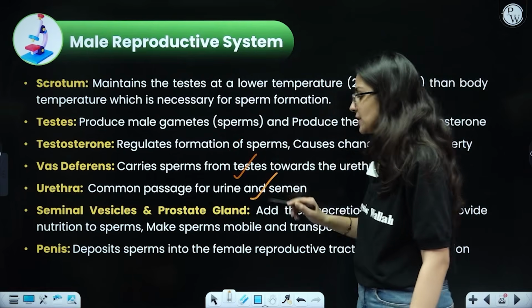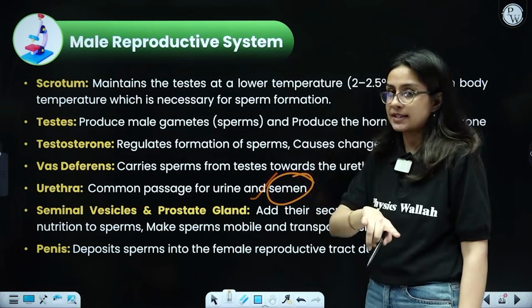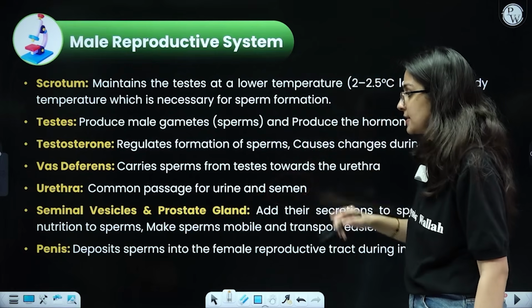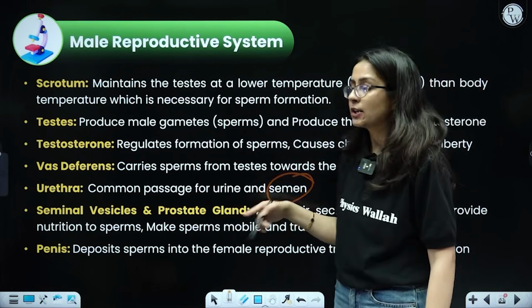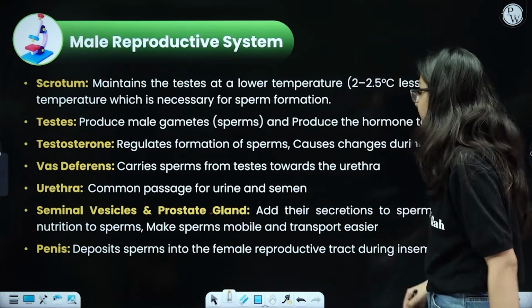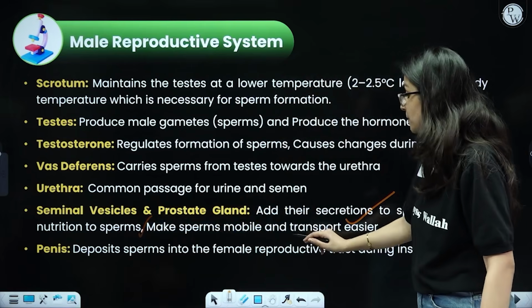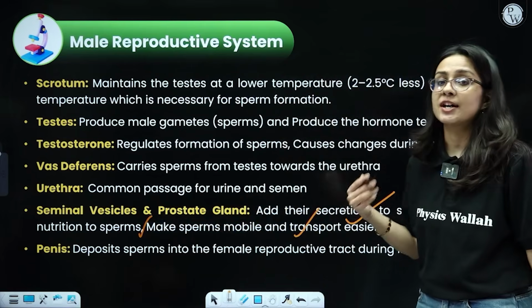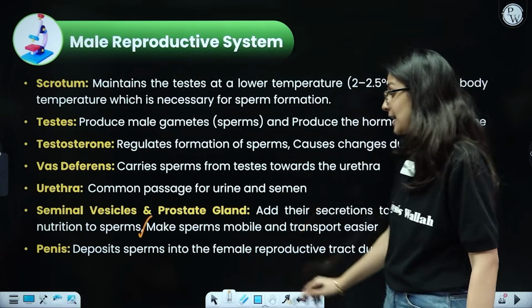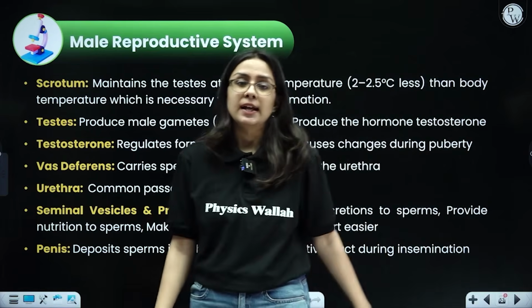Urethra is the common passage for urine and semen, and semen has the sperm as well as the fluid which has nutrients from the seminal vesicle, prostate gland, and also the bulbourethral gland, which is not written over here but I showed you in the diagram. They provide secretions which have nutrition, make the sperms mobile and make transportation easier. Penis will deposit the sperm into the female reproductive tract whenever there is sexual intercourse.